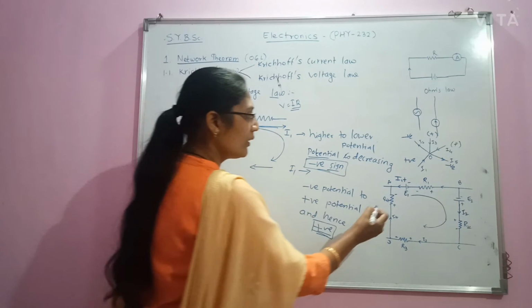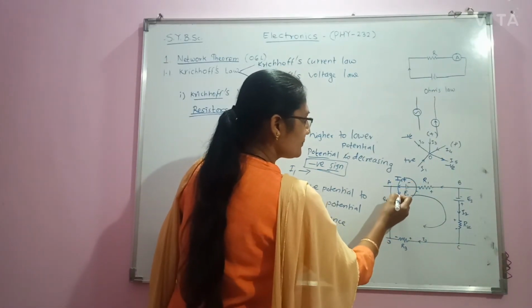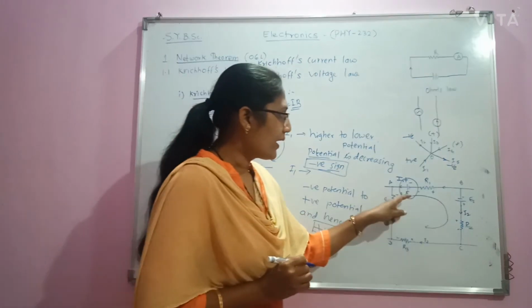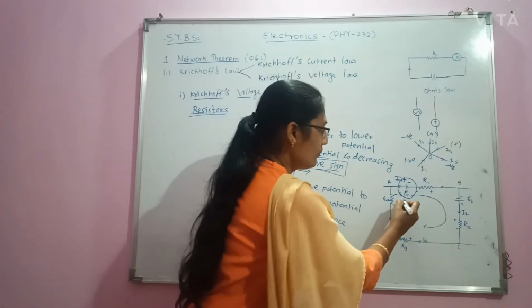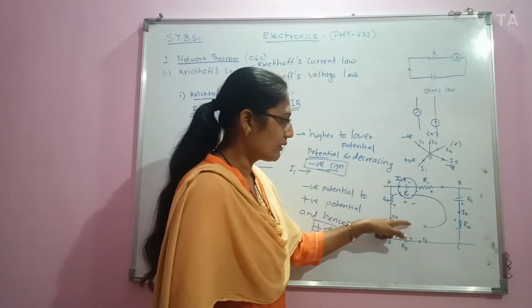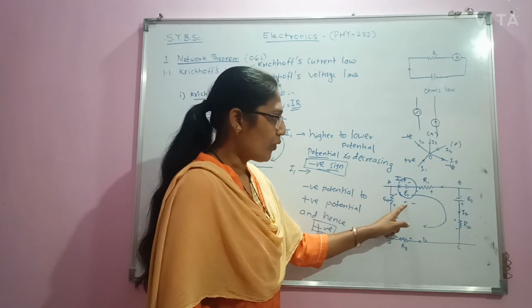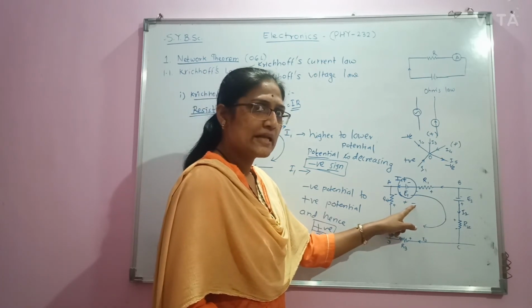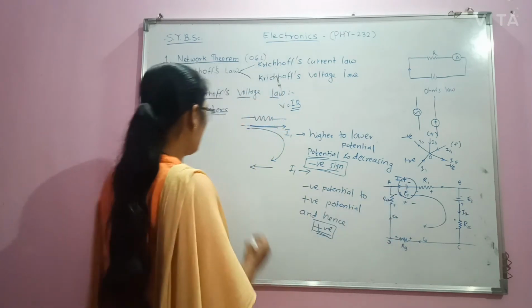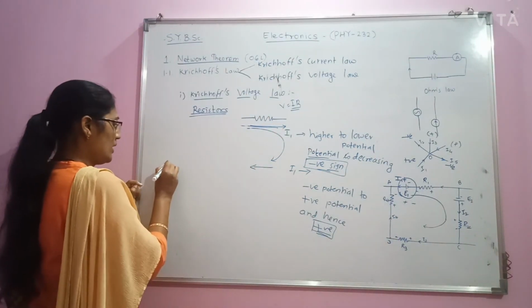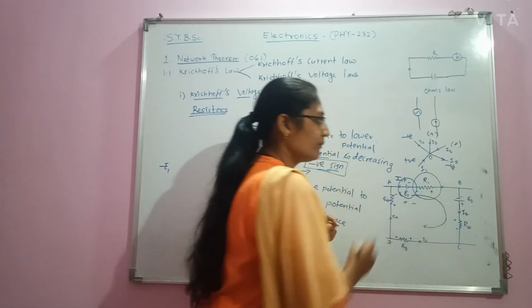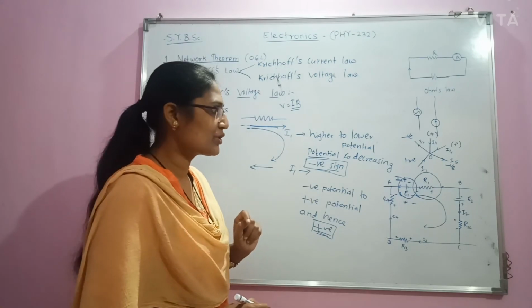So if we consider this EMF E1, as we are moving from positive to negative while tracing the curve, it means that potential is decreasing, higher to lower. Therefore, it will have a negative sign, negative E1. Then next, there will be a voltage drop that we have to take into consideration.